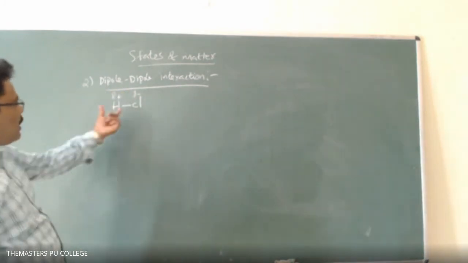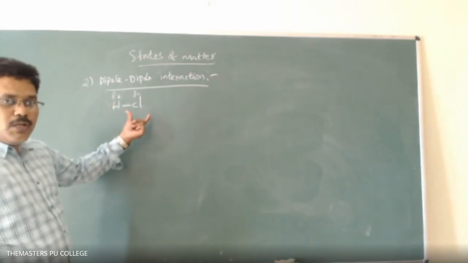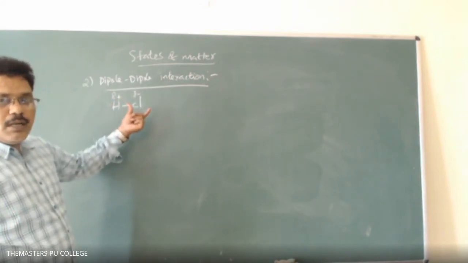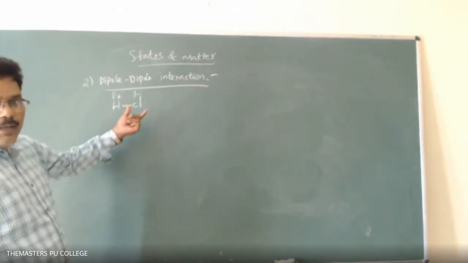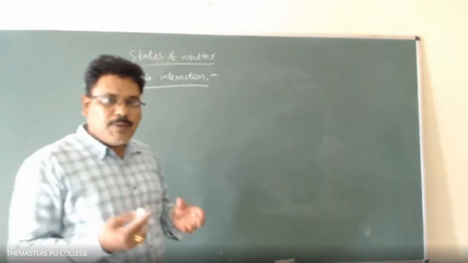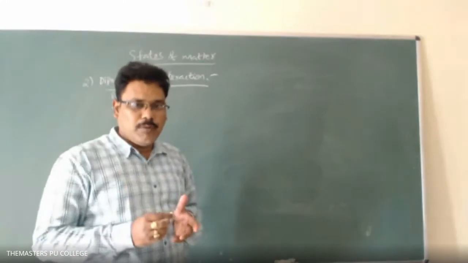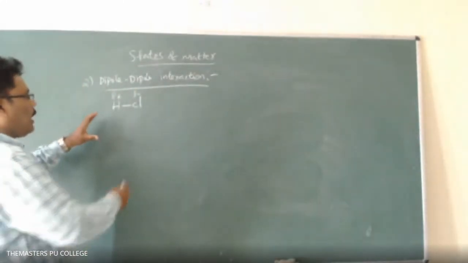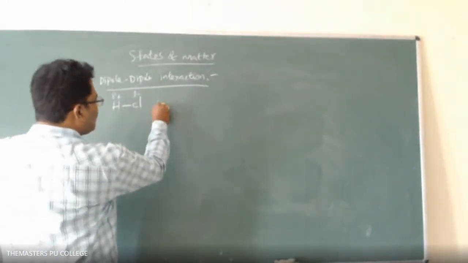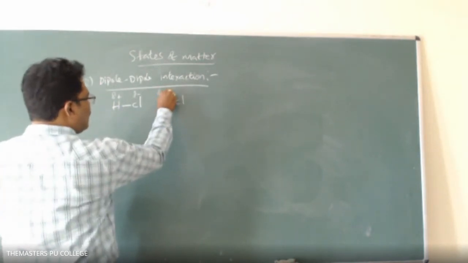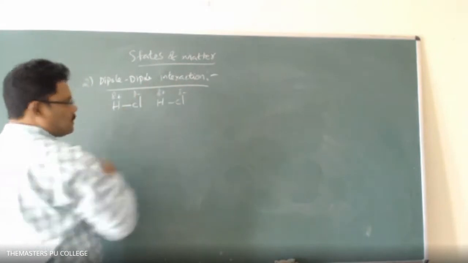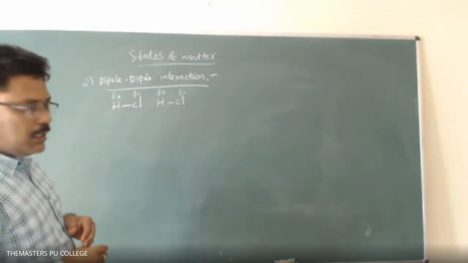So in the HCl molecule itself a dipole is raised. This is the permanent dipole. Like this, another HCl molecule also has a dipole: delta plus and delta minus.